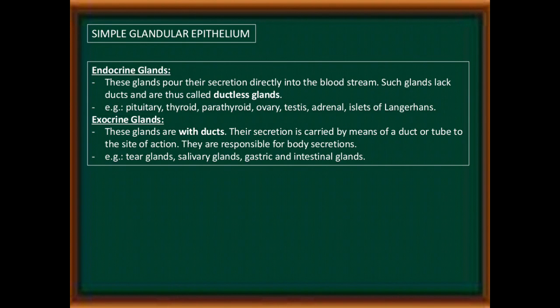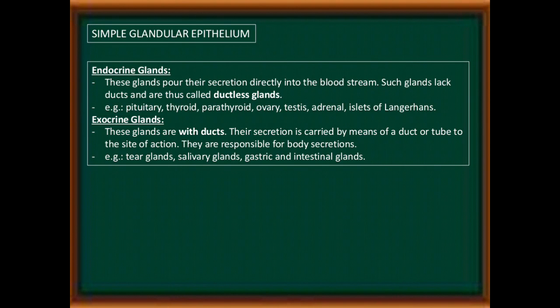We are discussing animal tissue. In the last class, we discussed various types of epithelial tissue. In that, simple glandular epithelium tissues are there, which means they consist of glands. There are two types of glands: endocrine glands and exocrine glands.